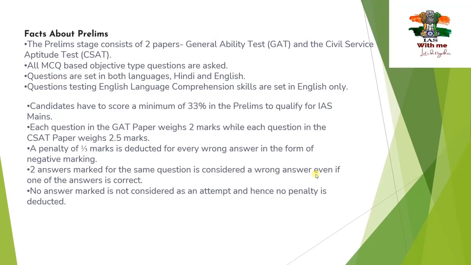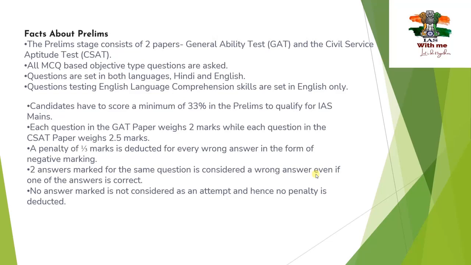Facts about prelims. Let's look at the different facts about prelims exam also. The prelims stage consists of two papers, as we already discussed: general ability test GAT and CSAT paper. CSAT is nothing but civil service aptitude test. All MCQ based objective type questions are asked. So they will ask everything in the MCQ pattern. They will give one question and for which four options will be provided. You have to pick the correct answer.